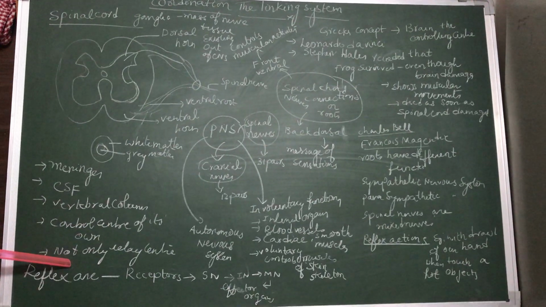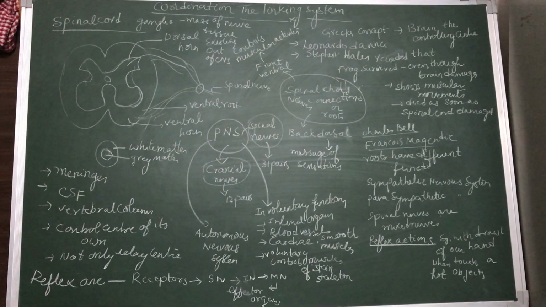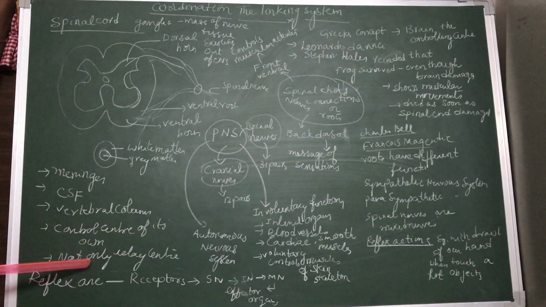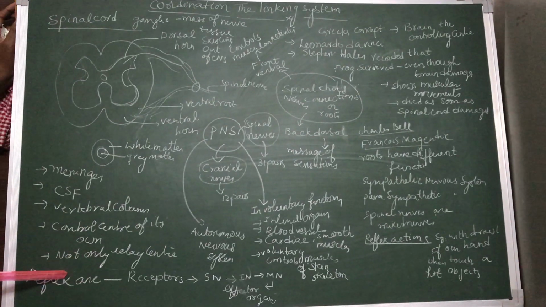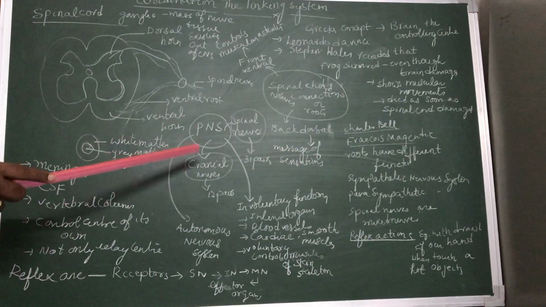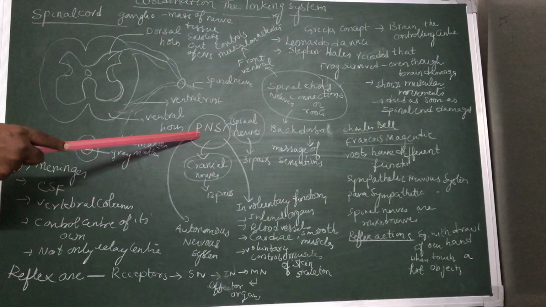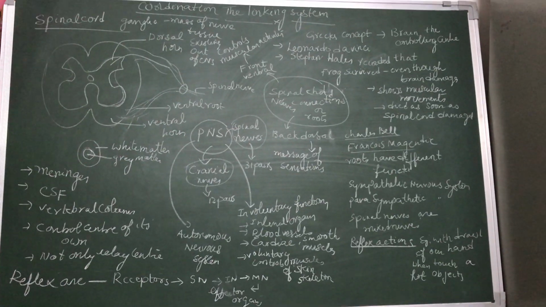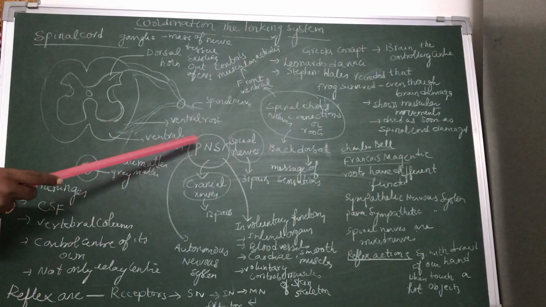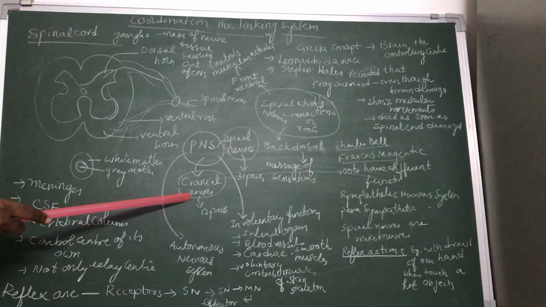Previously we thought that the spinal cord is a relay station sending information from body parts to the brain and from the brain to the body parts. Not only that, the spinal cord also controls reflex action. We'll discuss what is meant by reflex action. Before that, let me explain another type of nervous system called the peripheral nervous system. The central nervous system consists of the brain and spinal cord. The peripheral nervous system consists of nerves that arise from the spinal cord and the brain.